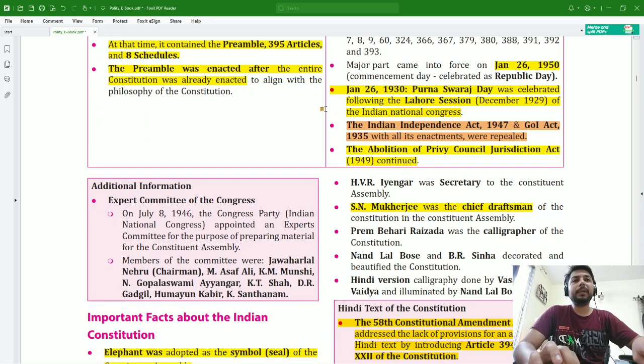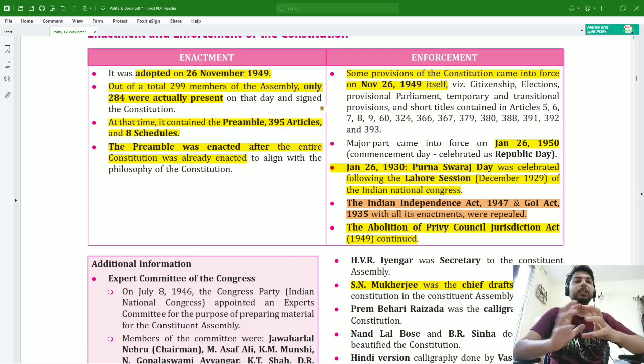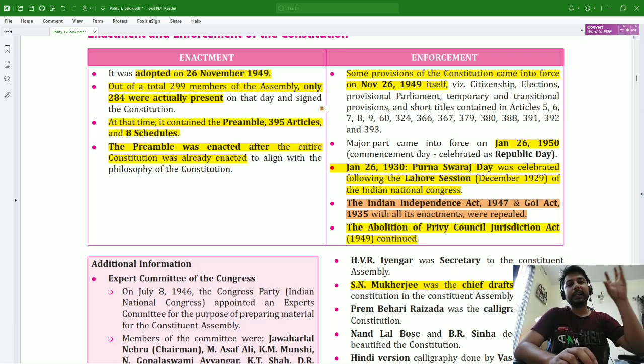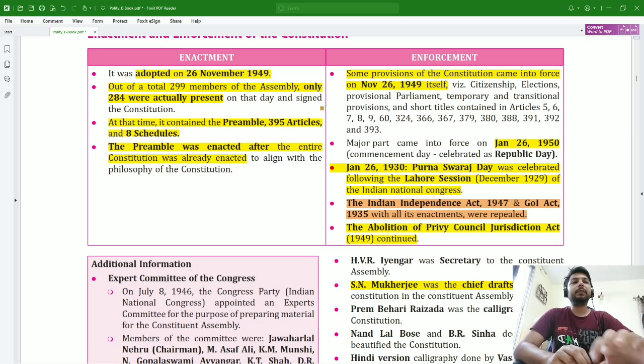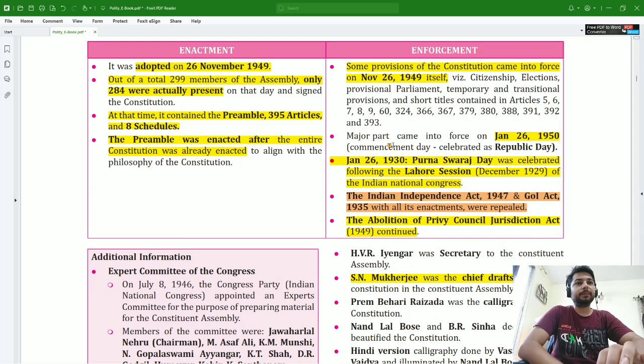Also, you have to remember this, that why 26th January was selected, because on 26th January 1930, Poorna Swaraj Day was celebrated following the Lahore session which happened in December 1929. So on January 26, 1930, Poorna Swaraj Day was celebrated for the first time. That's why 26th January was selected for enforcing the Constitution of India.